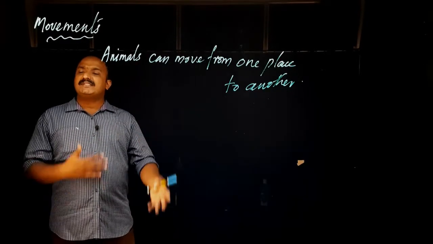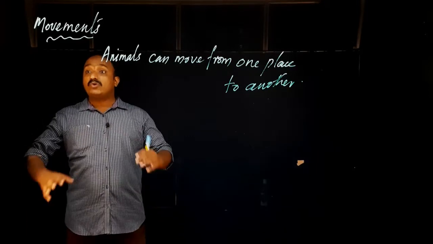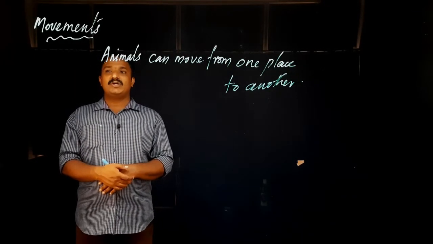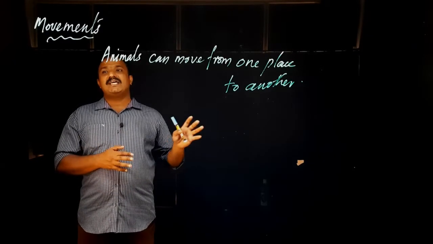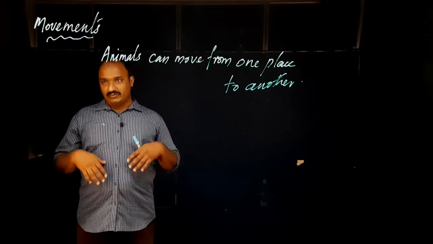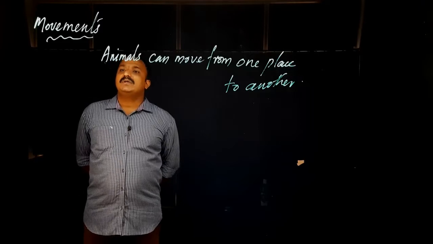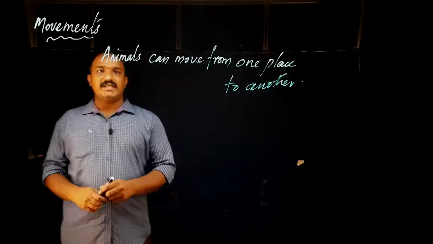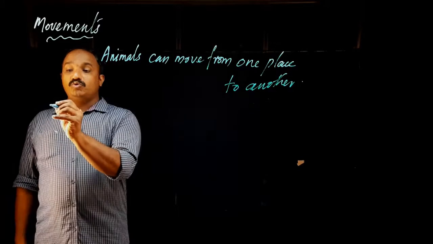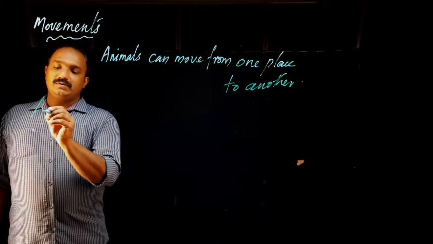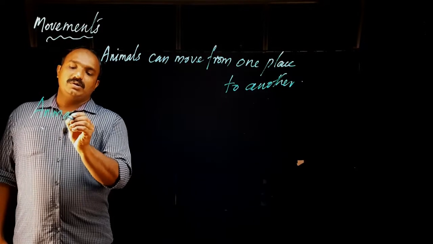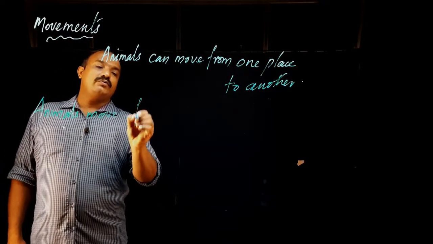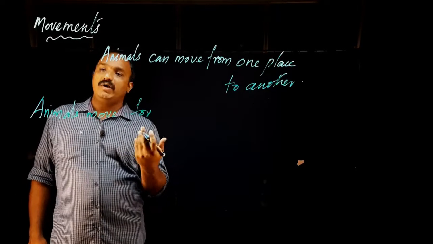Why are animals moving from one place to another? Or for what are the animals moving? Look, animals move for what?